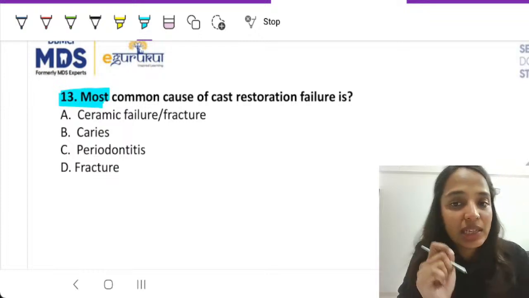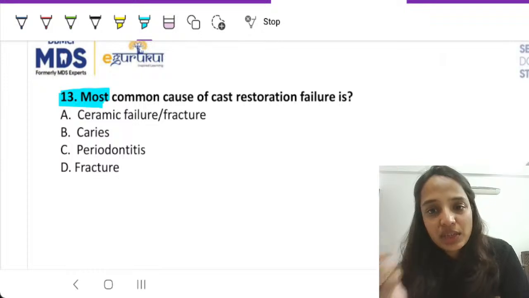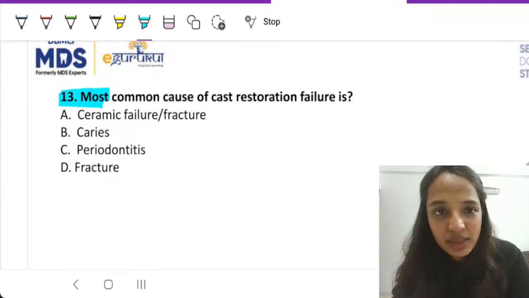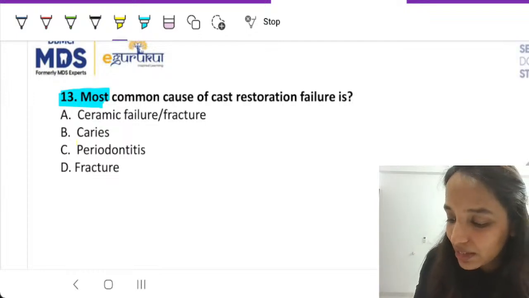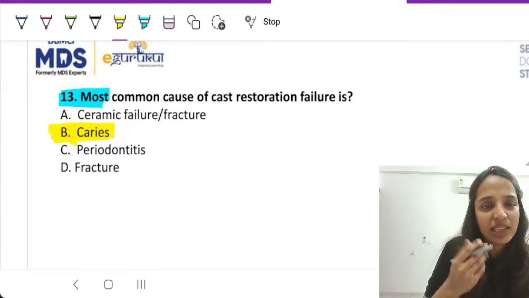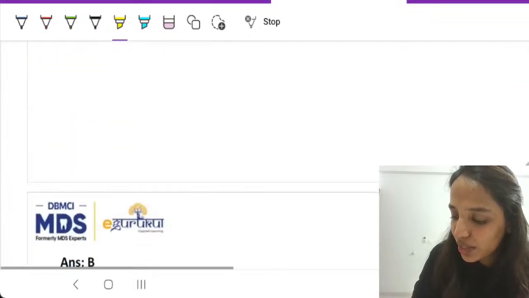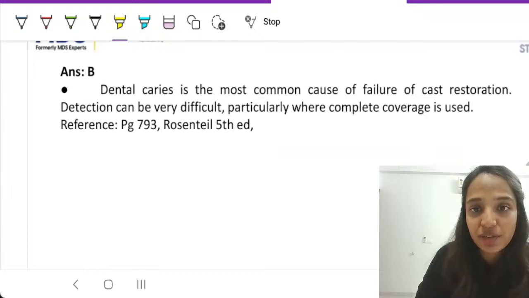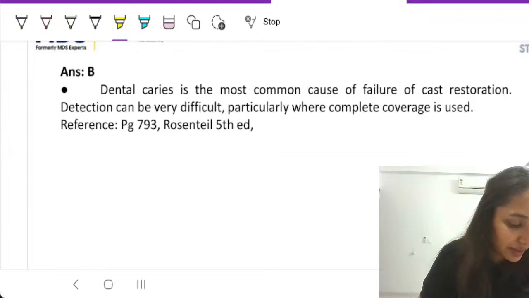This question also highlights one more thing. When you have an MCQ, all four options can also be the answers, but then you have to find out that one answer which is the most correct answer. So out of all of this, what happens more commonly? Caries. Most commonly we see caries happening with restorations, and that is the correct answer. So caries is the most common cause of failure of cast restorations. Detection is very difficult, specifically secondary caries interproximally, very tough. And yes, I can see all of you are able to answer it, right?